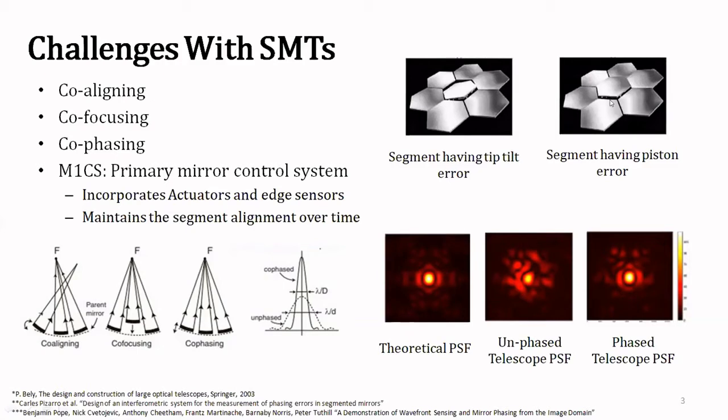So removal of this piston error or minimizing it is called co-phasing. And only after these three processes are completed, we achieve the desired resolution, which is equivalent to that of a monolithic mirror. So here, if we compare these three figures, the first one is the theoretical PSF for a segmented mirror telescope. Second one is the PSF for the unphased case, and the third one is for the phased case.